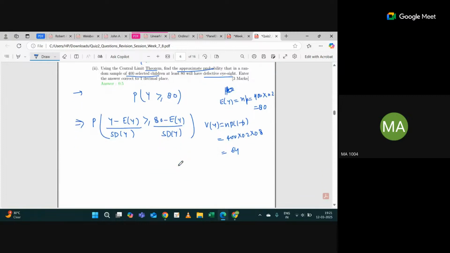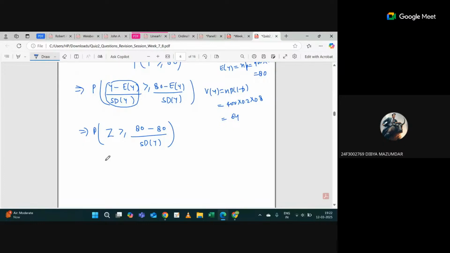So this will be the probability that z is greater than or equal to 80 minus the expected value of y, which is 80, divided by the standard deviation of y, the square root of 64. So probability z is greater than or equal to 0.